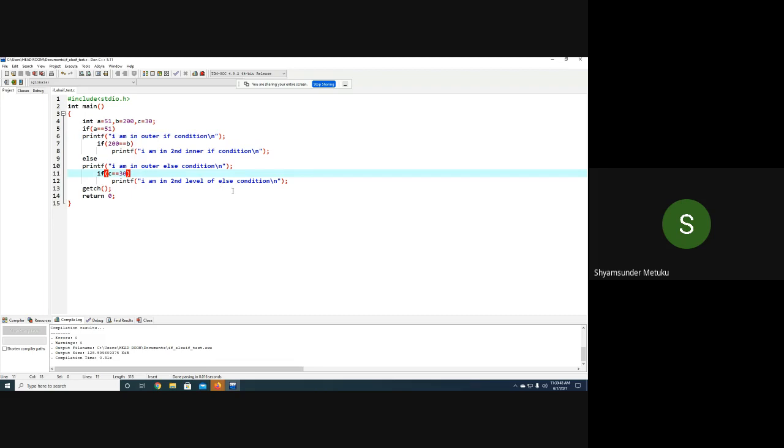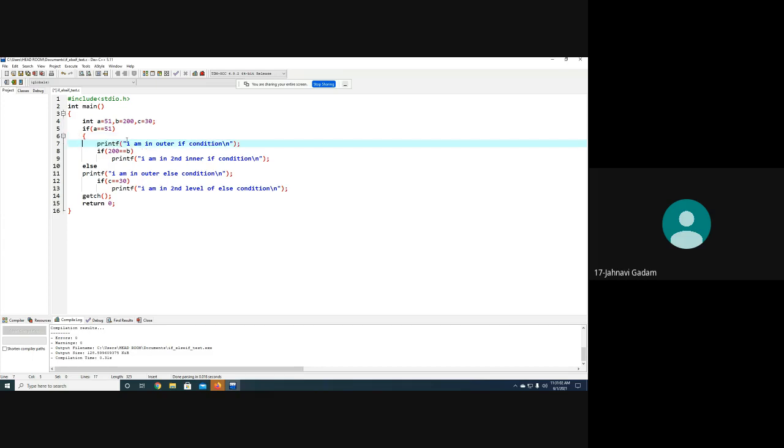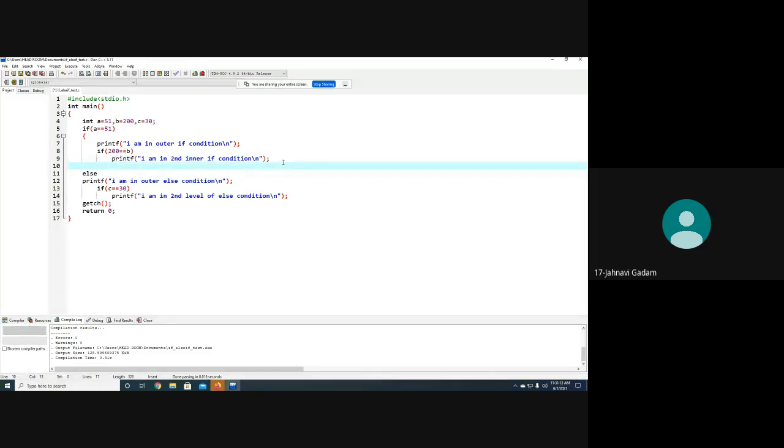Now, Janvi, can you tell me where I should keep the opening and closing brackets? So first, after the first if statement, we should keep one curly bracket. Next, we should close that bracket after the second if statement. Second if or printf? Second if, because only one set of statements is done. That's all. I think. Is it correct?